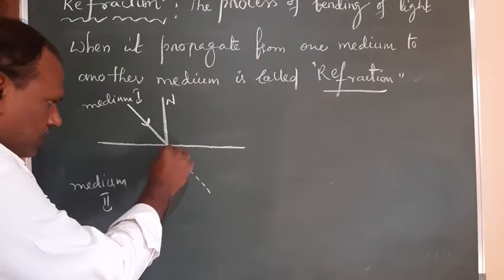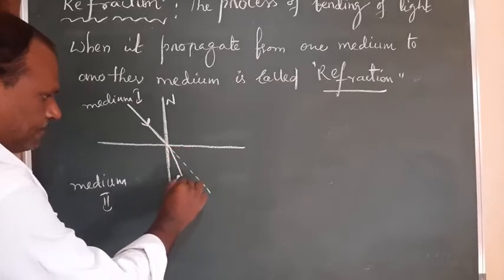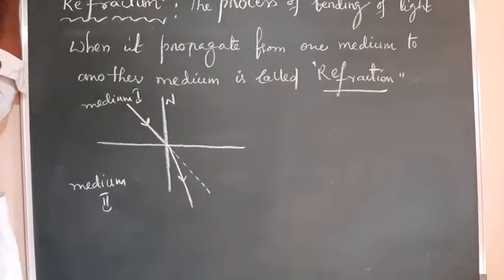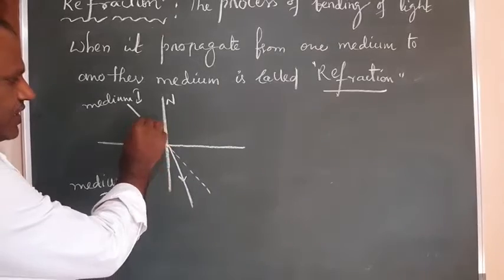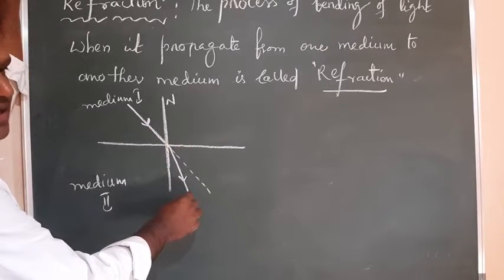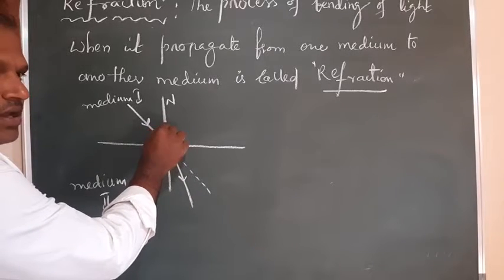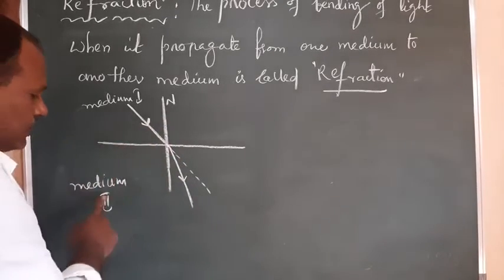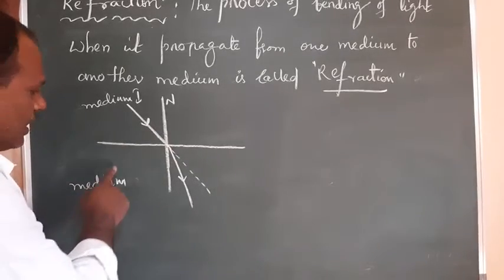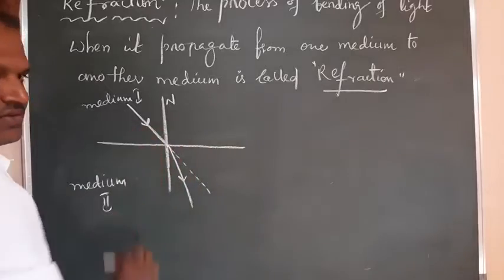Let it be a drawing. This is the light ray in the second medium. In this way it travels. So this is the incident ray, this is the refracted ray, this is the incident ray, right? This is the normal, this is one medium, this is another medium, and these two media are separated by a layer which is called an interface, right?